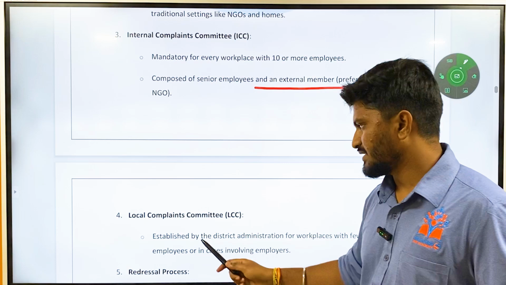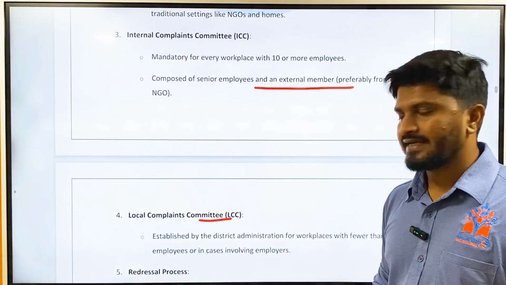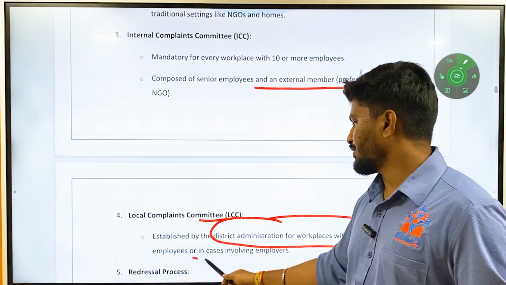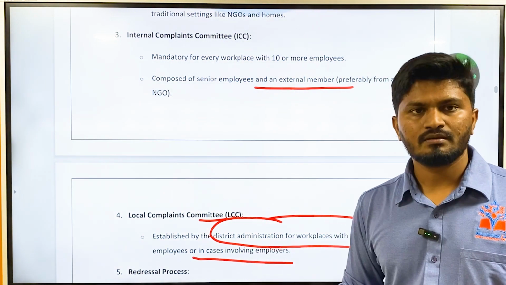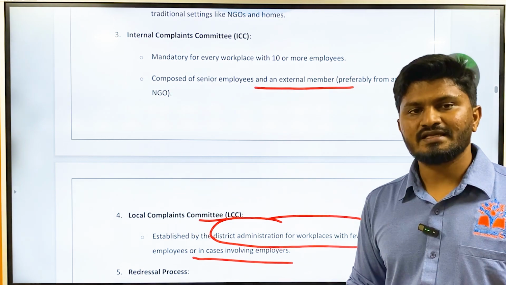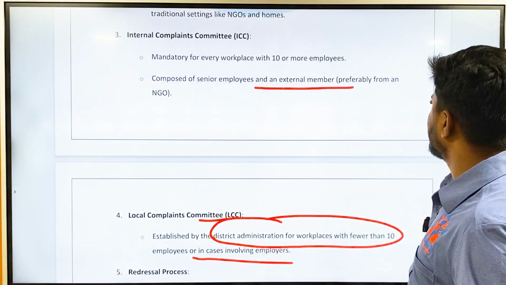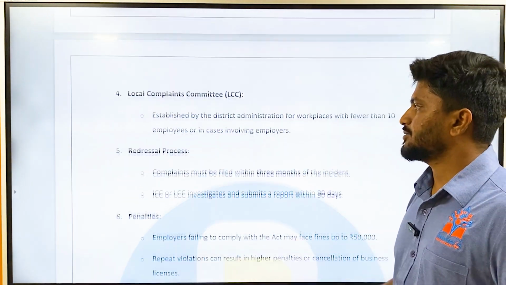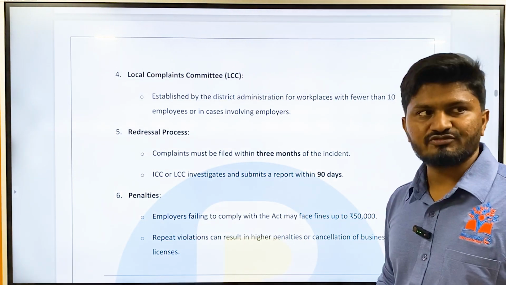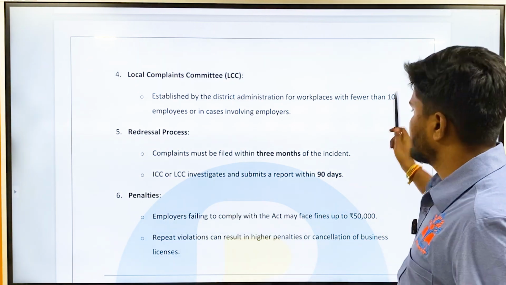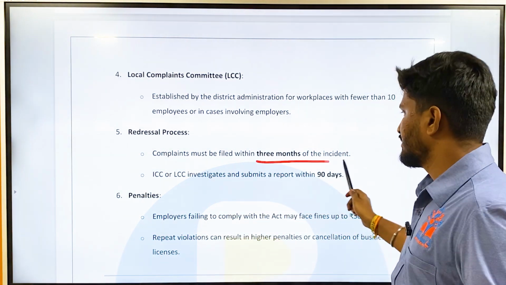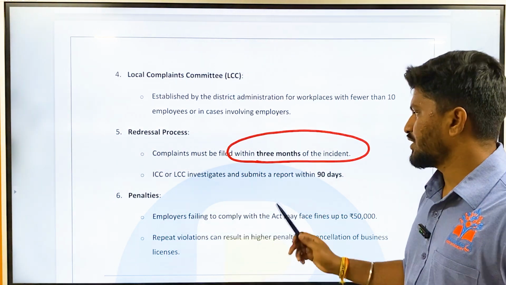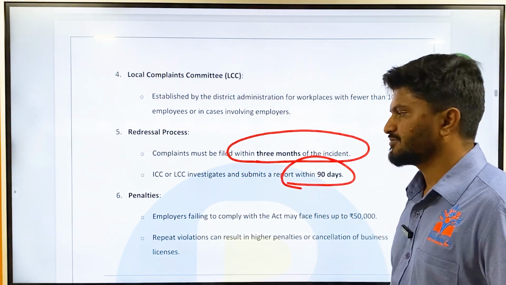Then there is also a local complaints committee, which is established by the district administration for workplaces with fewer than 10 employees or cases involving the employer. More than 10 employees, there is an internal complaints committee. Less than 10 employees, there is a local complaints committee established by the district administration. And then there is a provision for the redressal process also. That is, complaints must be filed within 3 months of the incident. The ICC or LCC should investigate and submit the report within 90 days.